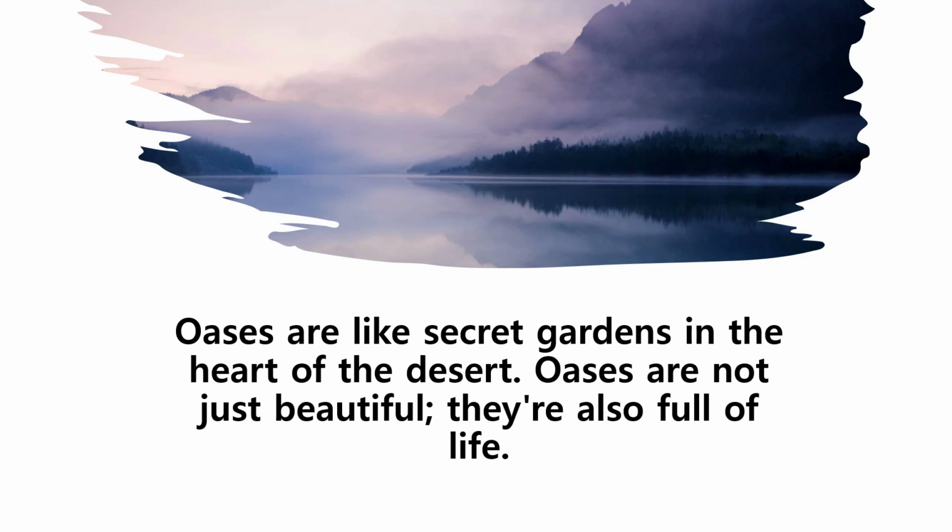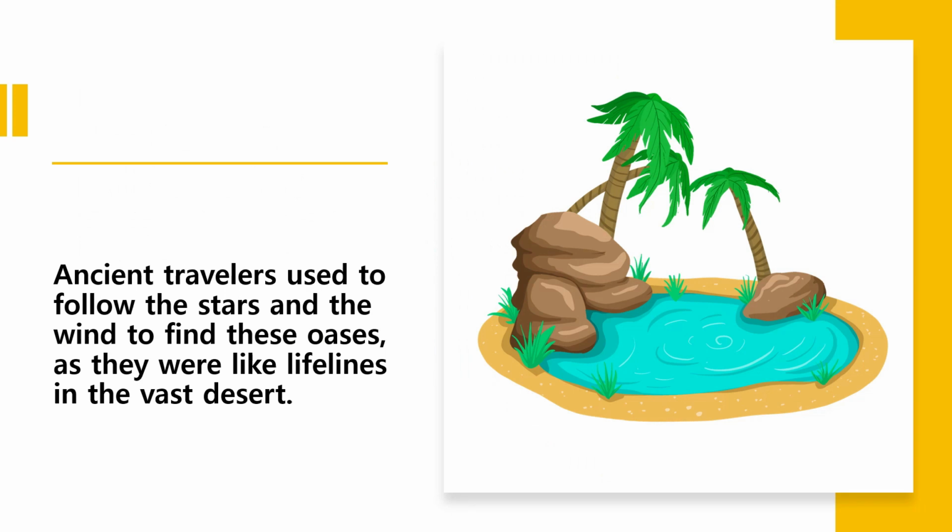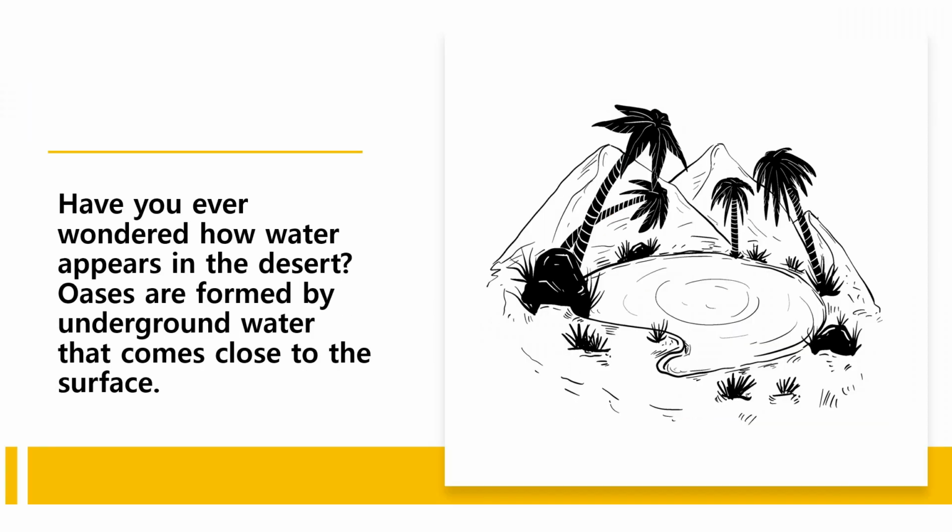Oases are not just beautiful, they're also full of life. People have known about oases for a long time and have built villages and towns around them. People grow crops and raise animals near the water. Ancient travelers used to follow the stars and the wind to find these oases, as they were like lifelines in the vast desert. Have you ever wondered how water appears in the desert?